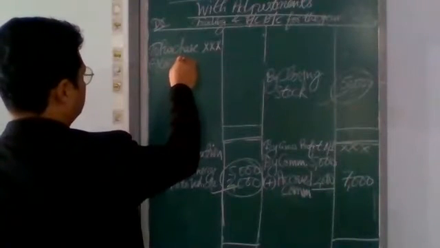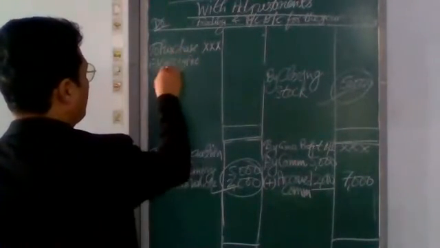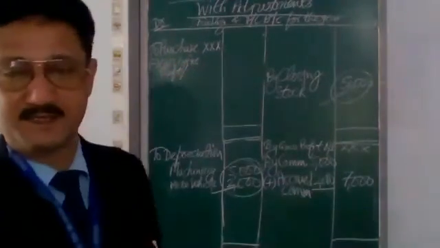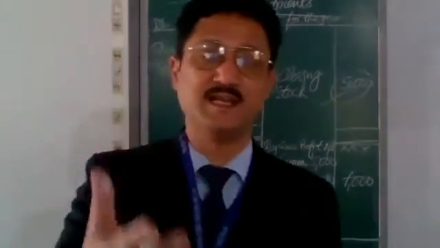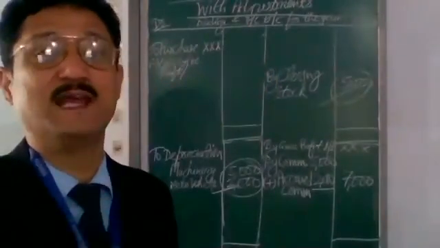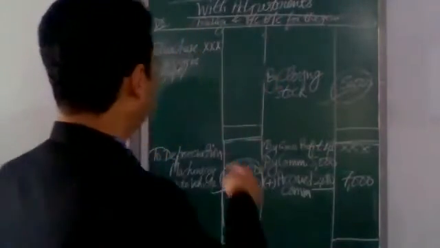Loss by fire, loss by theft, loss by leakage, loss by any natural calamity, goods given as charity, goods given for advertisement, all those.